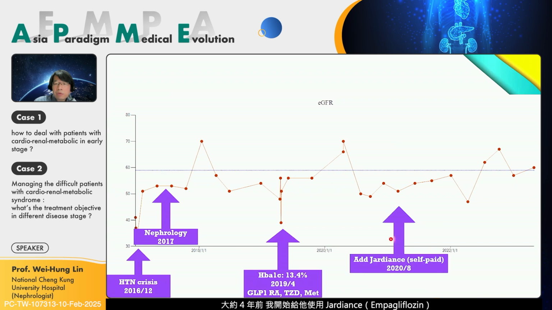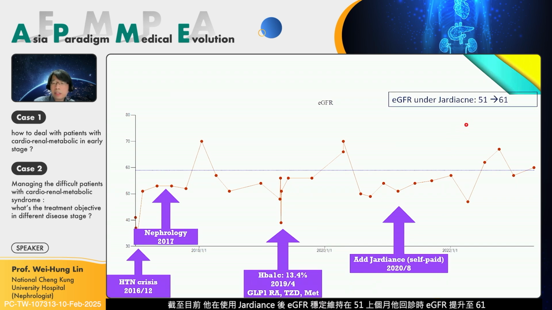Then from 4 years ago, I used Jardiance, because Taiwan cannot copay the GLP-1 and the SGLT2 inhibitor. So he self-pays for Jardiance. So far, his eGFR with Jardiance use is 51, and last month when he went back to my outpatient department it was 61. I think it's relatively stable.